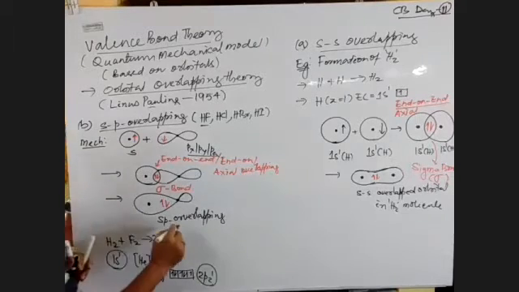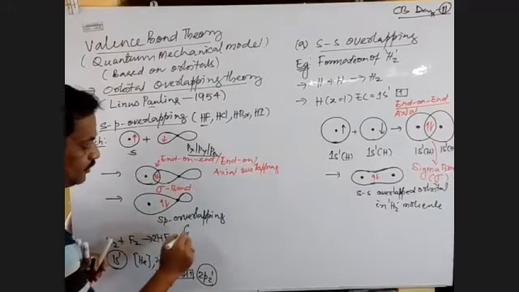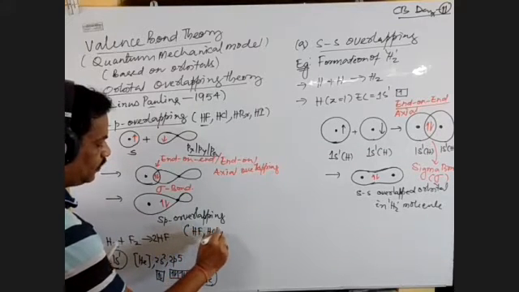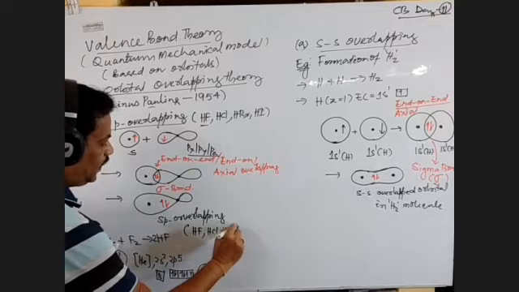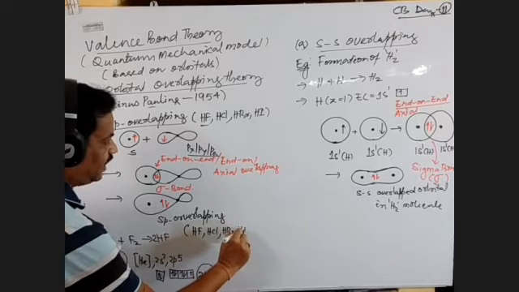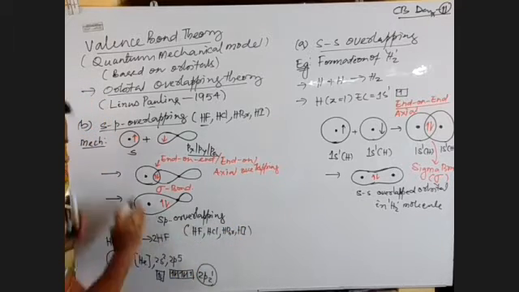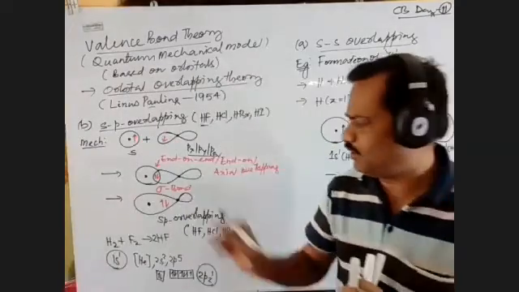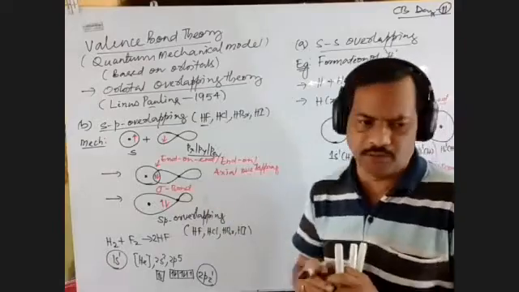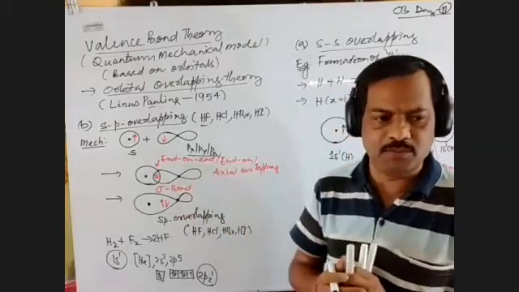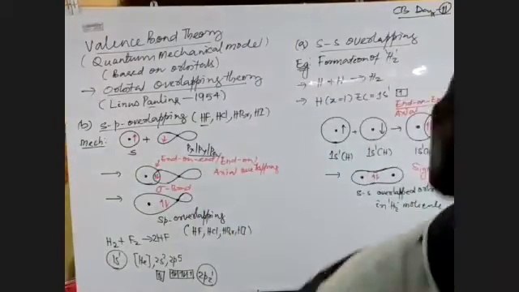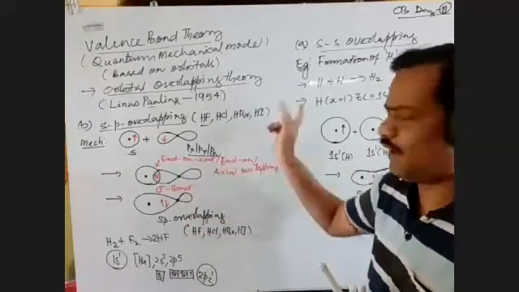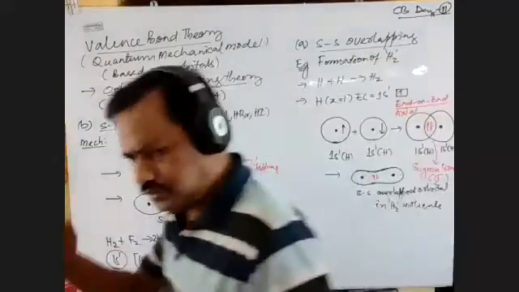This s-p overlapping occurs in HF or HCl or HBr or HI, hydrogen iodide. All are forming in the same way. So there we find the s-p overlapping resulting in the formation of a sigma bond. So this is the second type of overlapping, the end-on overlapping, that we discussed. Okay, coming to the third type.